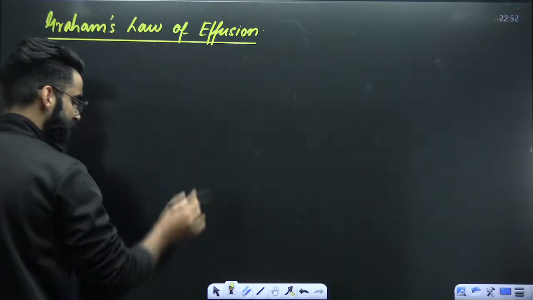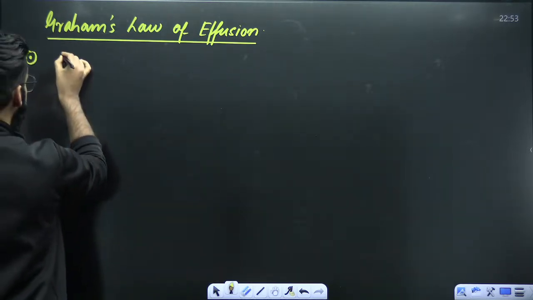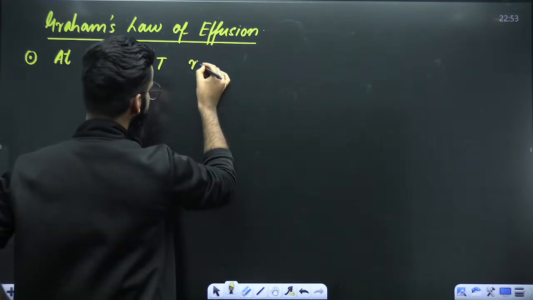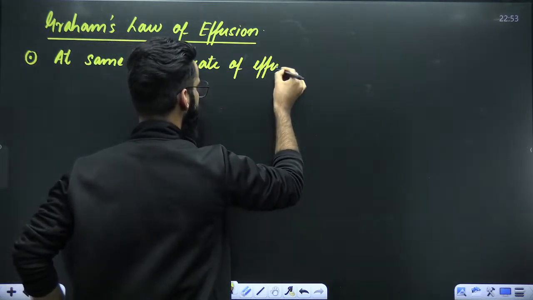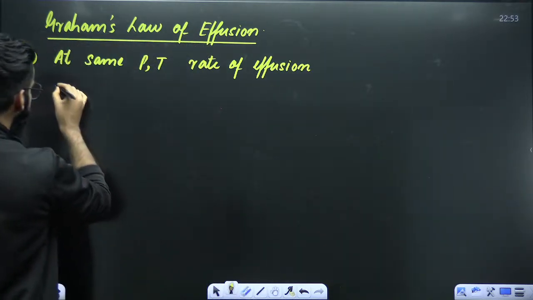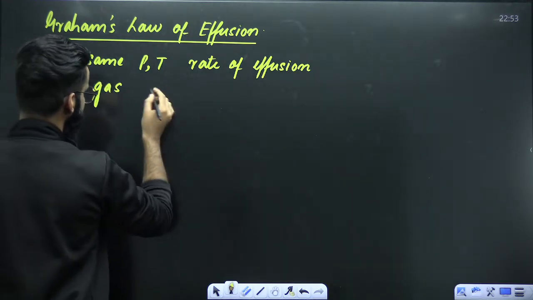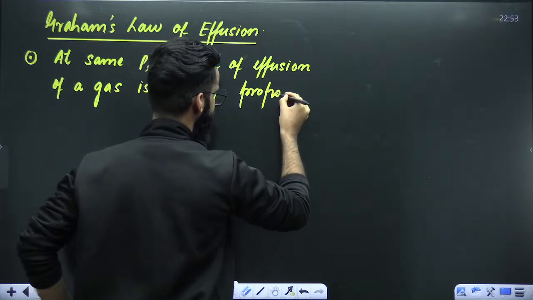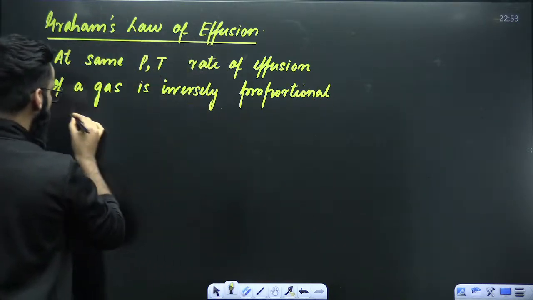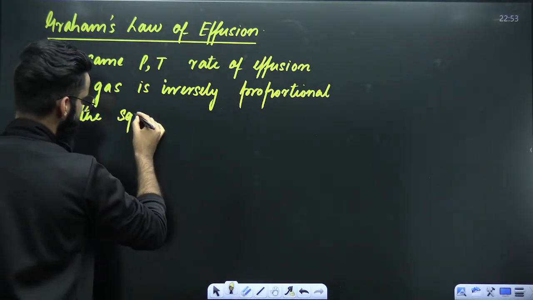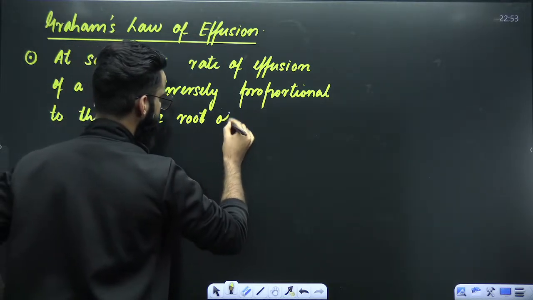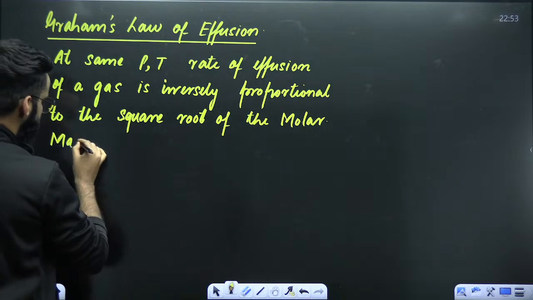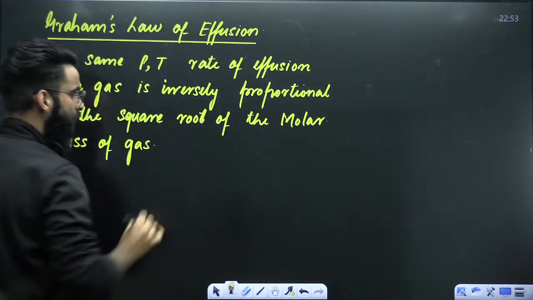Have a look, guys. Graham's law of effusion. What it states: at same pressure and temperature, rate of effusion, or you can say rate of diffusion also, rate of effusion of a gas is inversely proportional to the square root of the molar mass of the gas.